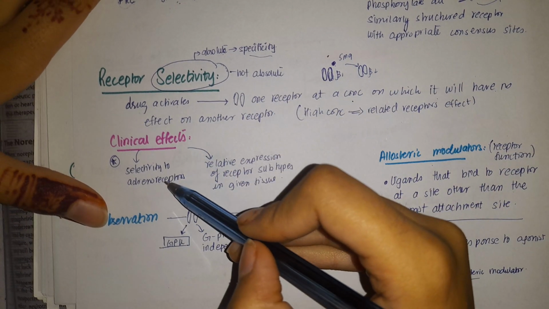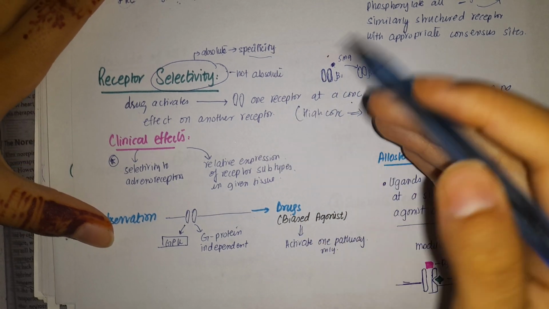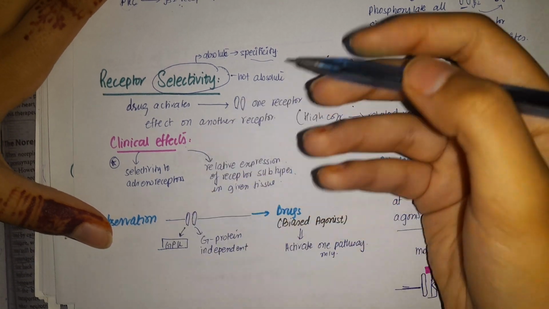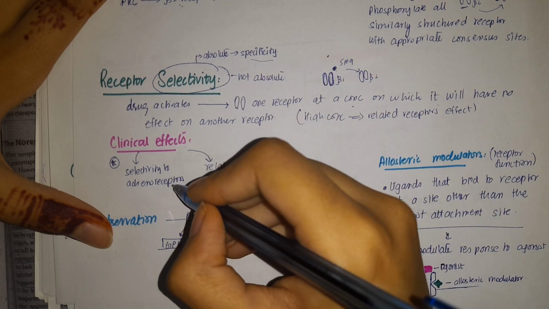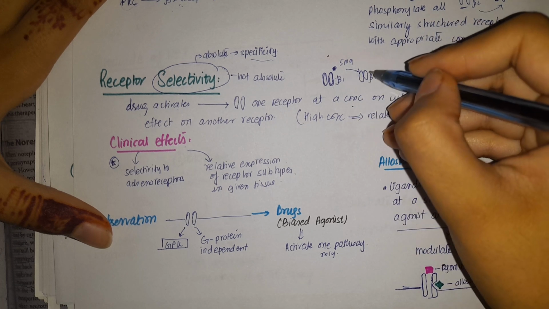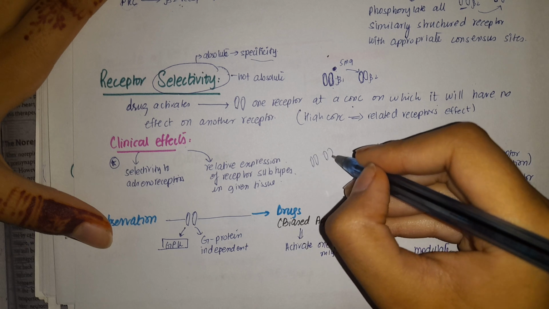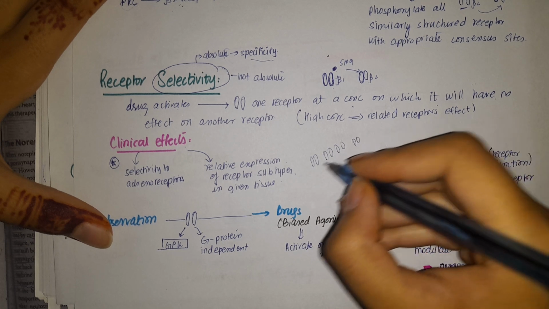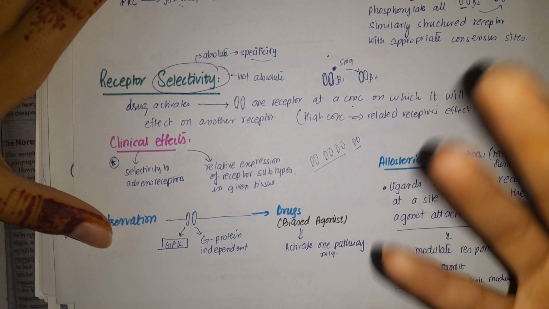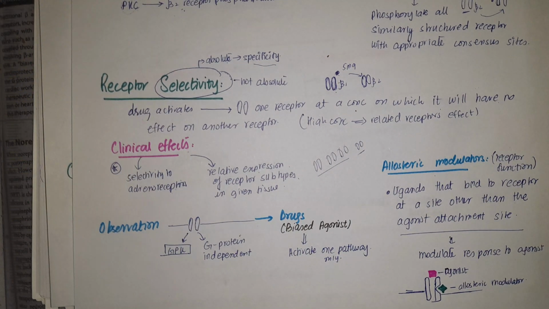Now, clinical effects, what happens? Selectivity to adrenoreceptor and relative expression of receptor subtypes in a given tissue. Because of the selectivity, only the type of receptor that is selective for the drug will show the response, and it also depends upon the amount of receptors available. For example, if beta 1 are more in number and beta 2 are less in number, the relative expression will be more on beta 1 as compared to beta 2. So relative expression is important, as well as selectivity to the receptor.